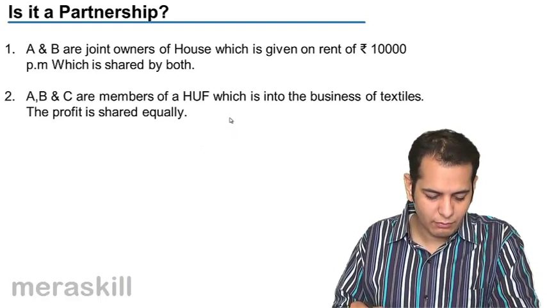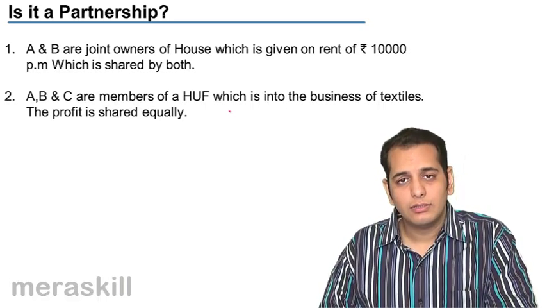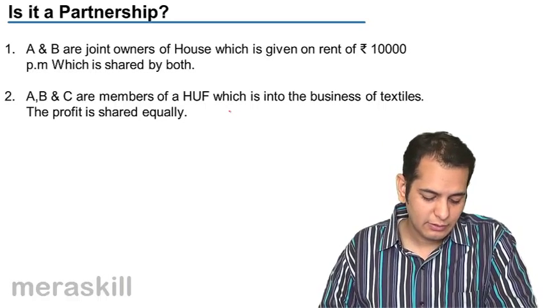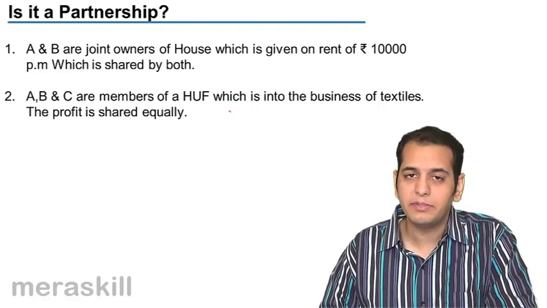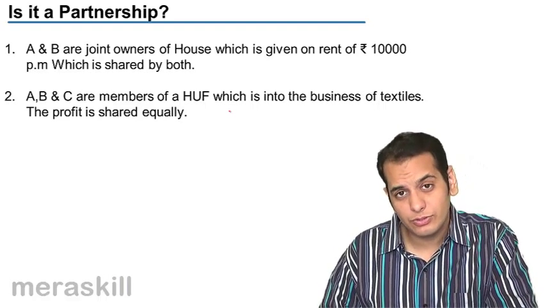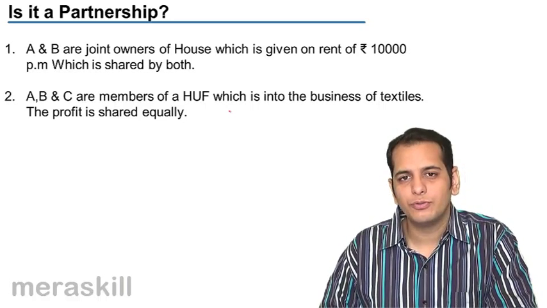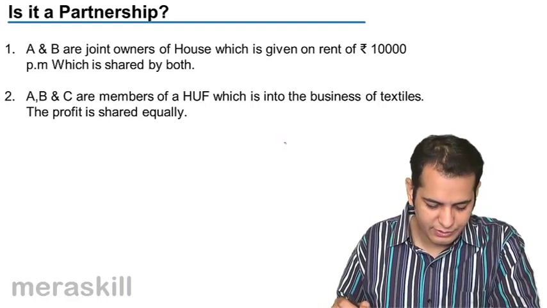Next, A, B and C are members of a HUF, which is into the business of textiles. The profit is shared equally by all the members, that is A, B and C. Now, is this a partnership? I don't know. It's for you to answer. Okay, let's see next.